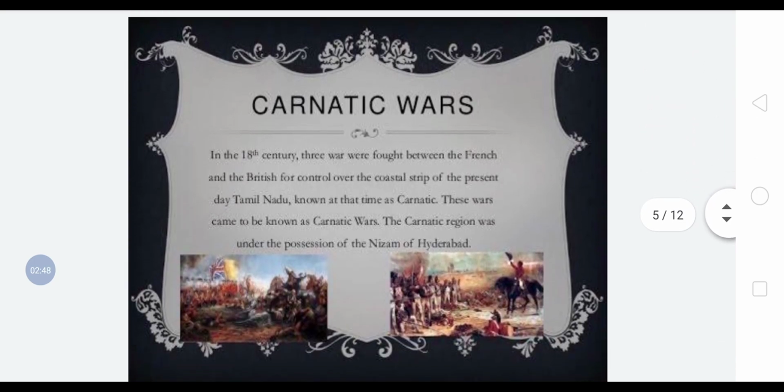So here also in India, these two powers were the rivalries because they were coming for trade in India. Europeans do not want, English do not want that some other trading company should rule over India. So here also their fight was due for the supremacy, for control over the coastal strip of the present day Tamil Nadu, which is known at that time as Carnatic. So these wars came to be known as Carnatic Wars. The Carnatic region was under the possession of the Nizam of Hyderabad at that time.